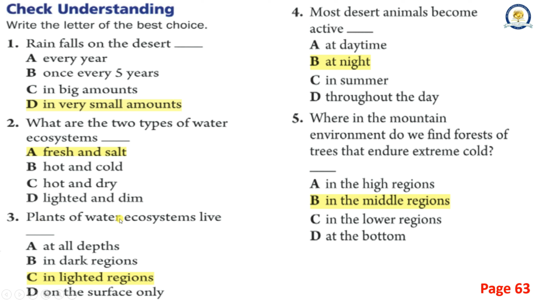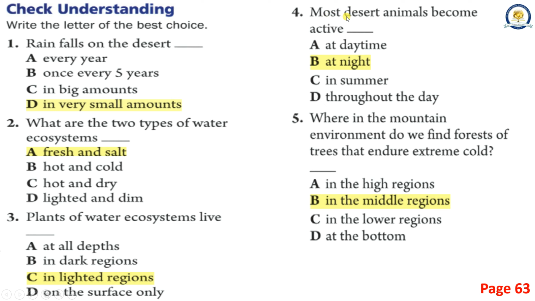3. Plants of water ecosystems live: A. At all depths. B. In dark regions. C. In lighted regions. D. On the surface only. Correct answer is C. In lighted regions.